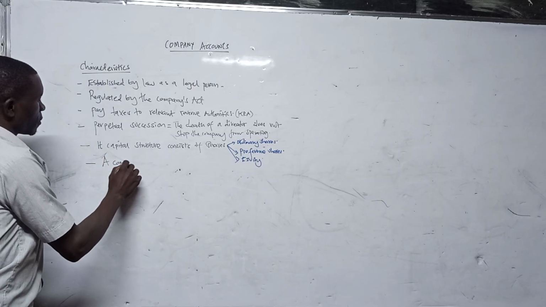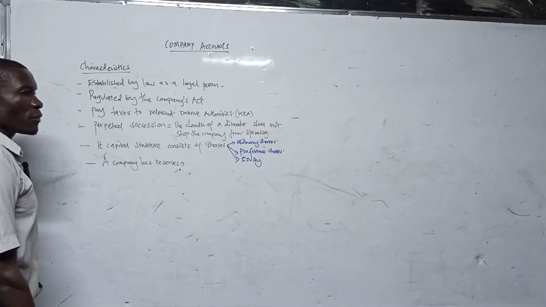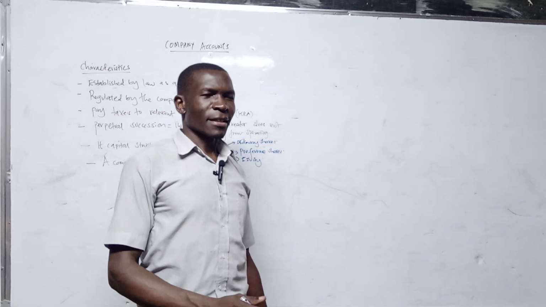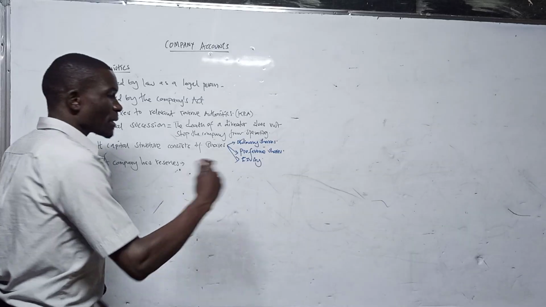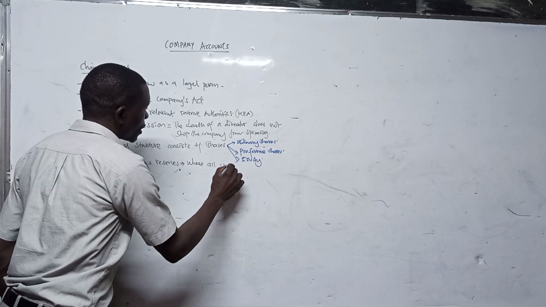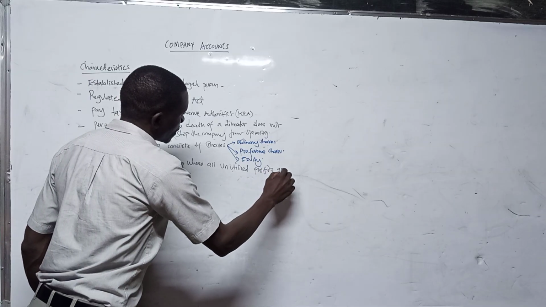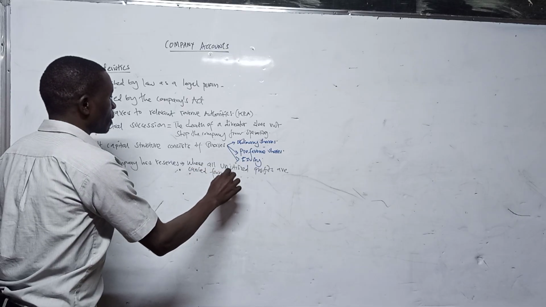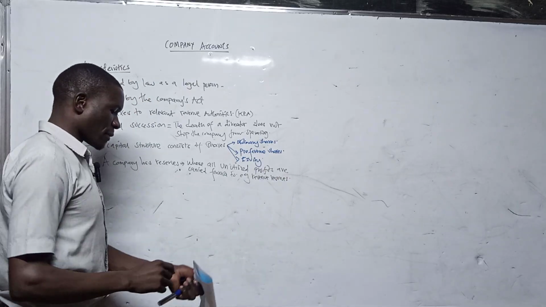A company has reserves. Reserves in this case are a place where all unutilized profits are carried forward to, for example revenue reserves. This is just an example of the reserves that we have.